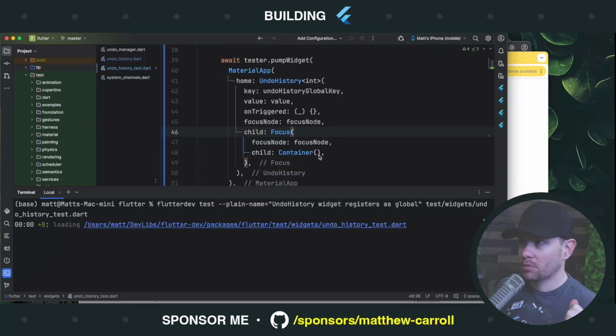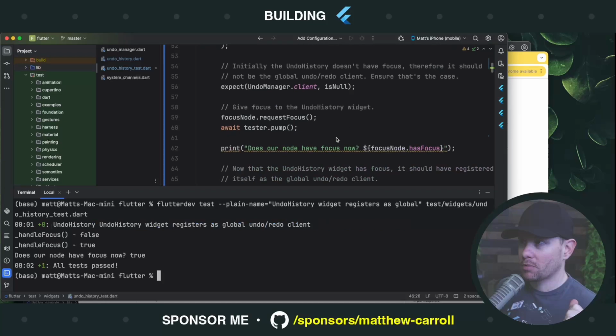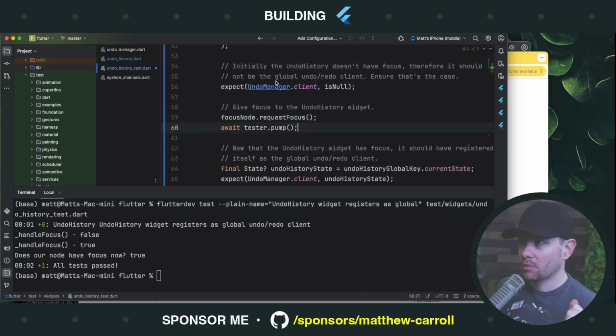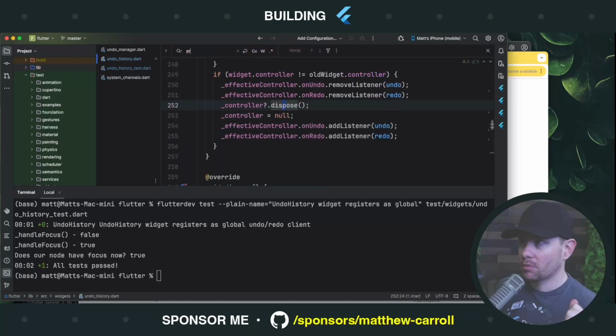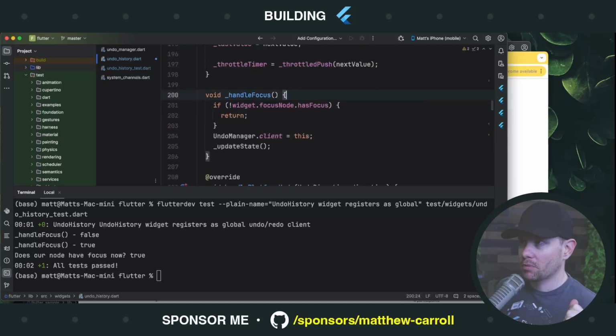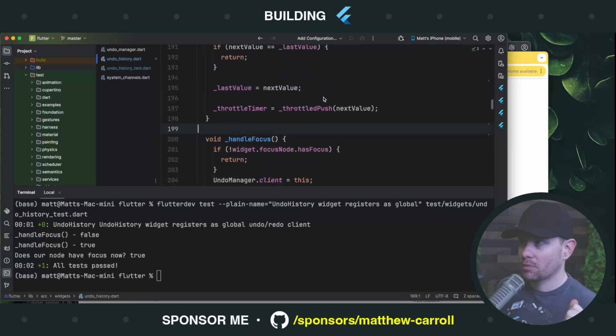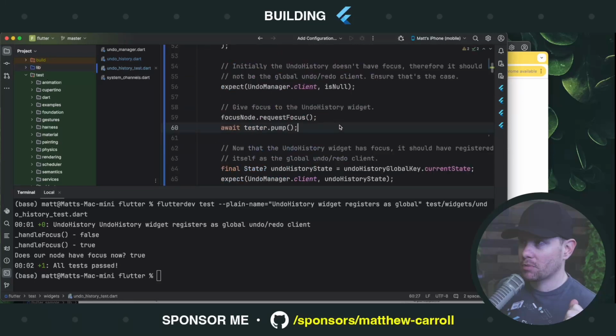Now let's run the test. Okay, now the test passes. There's something in that Focus widget that's needed for this request focus to work its way into the overall widget tree. I don't know why. I don't remember what that is, but so be it. So we've solved that. Now let's get the print statements out of here. It still says I've changed something in here, but I don't know what. I guess we'll see in the change log.